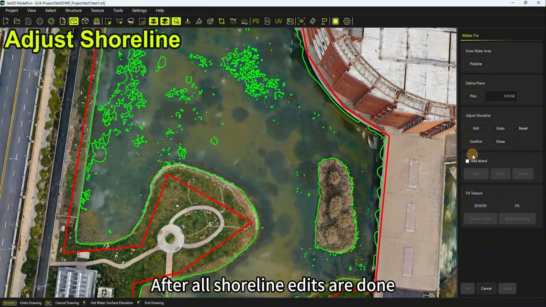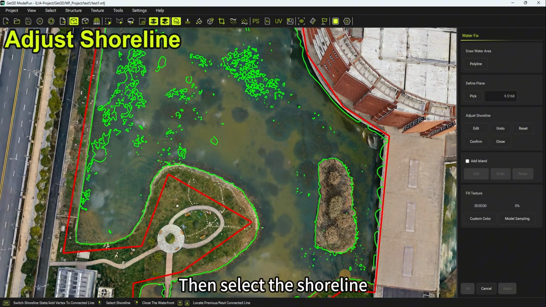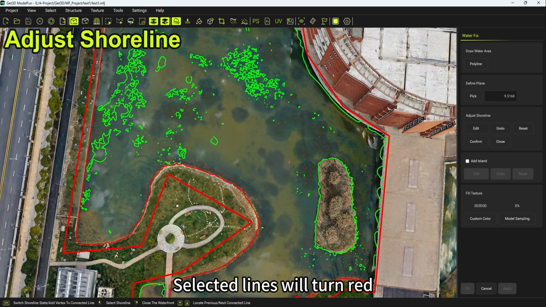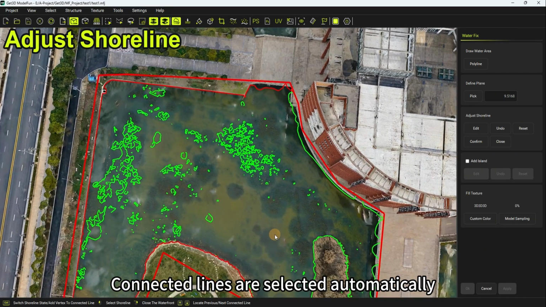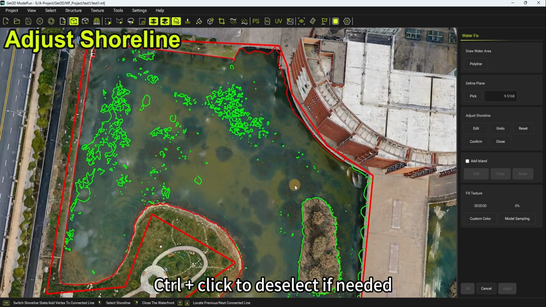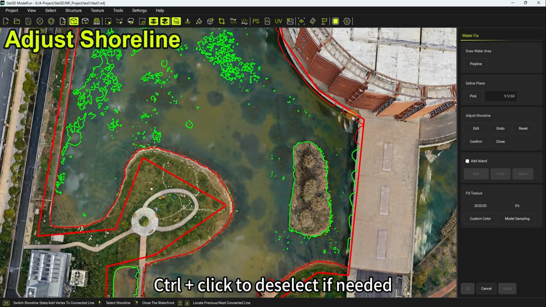After all shoreline edits are done, click Confirm. Then select the shoreline. Selected lines will turn red. Connected lines are selected automatically. Ctrl+click to deselect if needed.